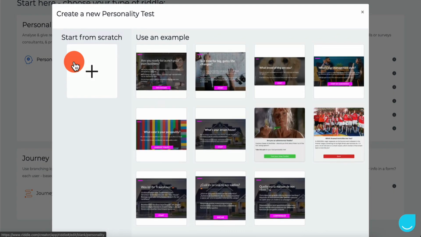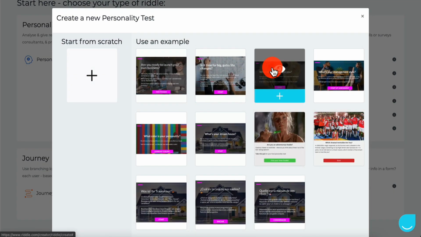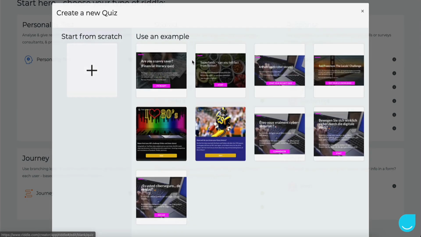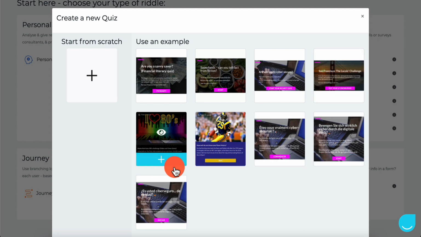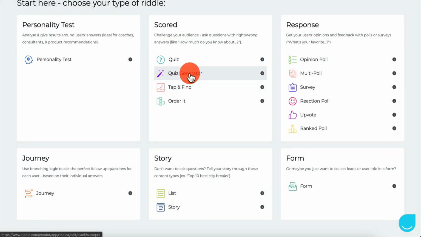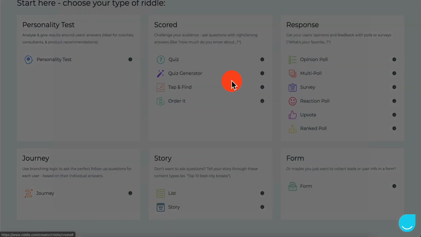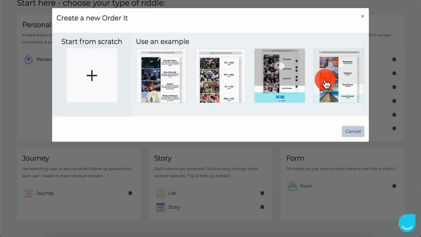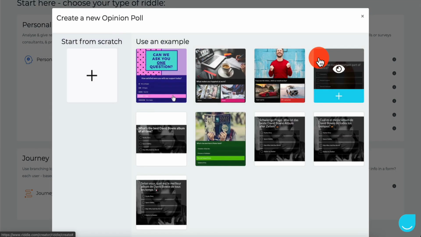But if I click on personality test, here's our test. What breed of dog you are. What's your management style. You can do a quiz. All of these things. Are you a savvy saver? Superfoods, right? All of these interesting things. You can do a quiz generator. Something else. Tap and find, right? Order it. Completely different type of opinion poll, okay?